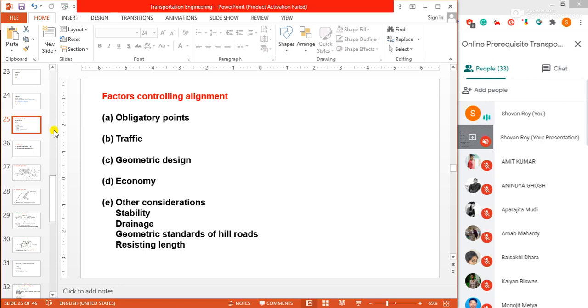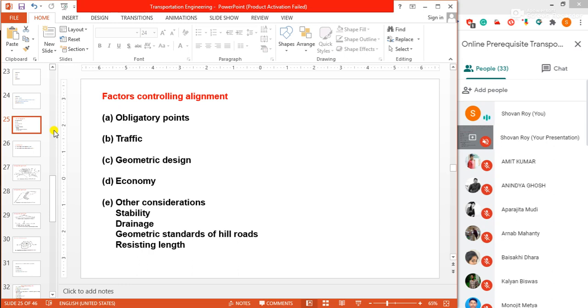The initial cost of construction can be decreased if high embankments and deep cuttings are avoided and the alignment is chosen in a manner to balance the cutting and filling. So if the cutting and filling of earthwork of the road is balanced, then your economy would be balanced.